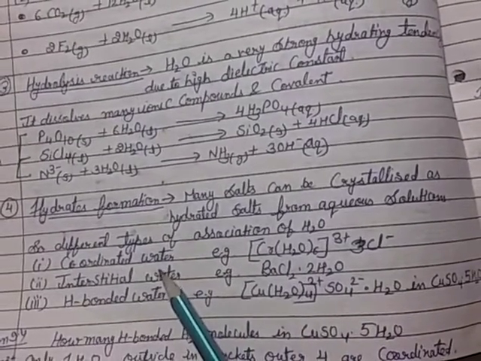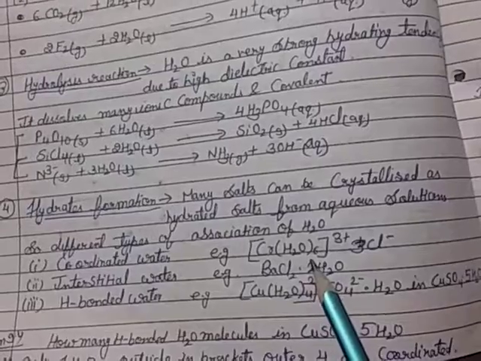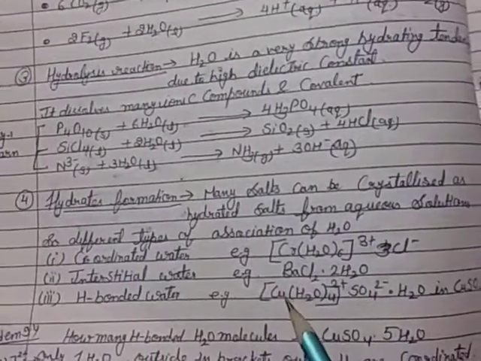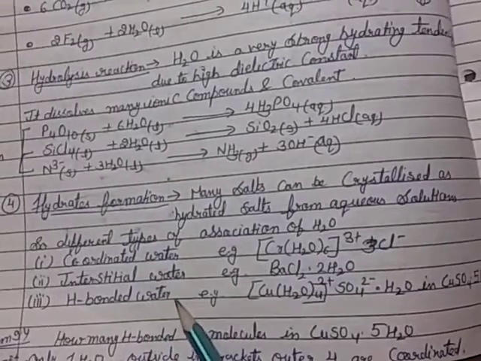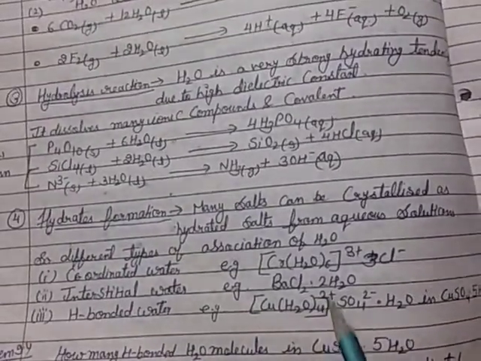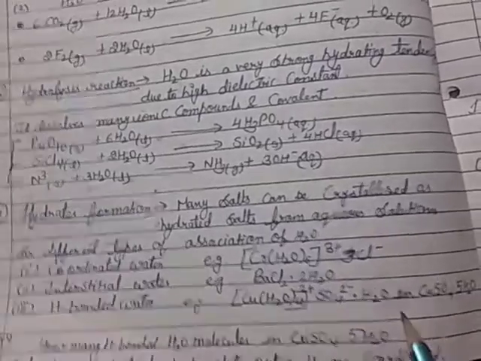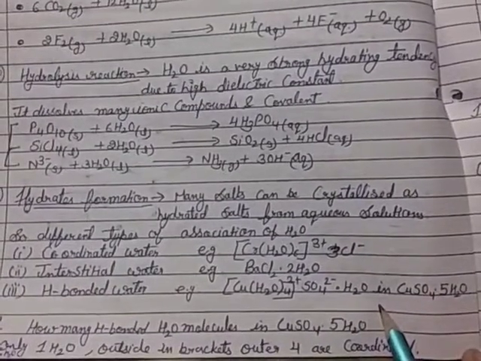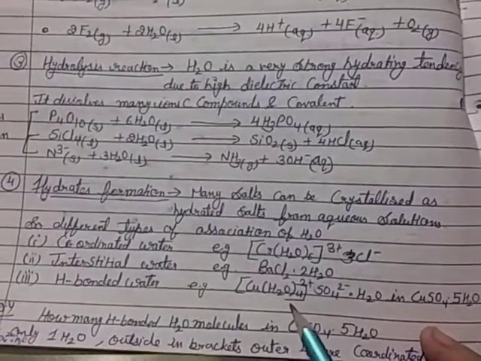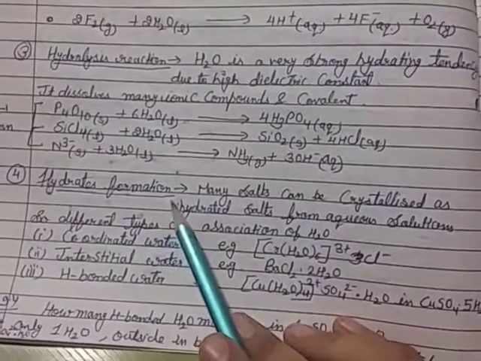First is coordinated water, see, Cr(H2O)6 3 plus Cl minus. Then the second one, interstitial water, barium chloride dot 2H2O. And third is hydrogen bonded water, Cu(H2O)4 2 plus SO4 2 minus dot H2O in copper sulfate dot 5 H2O. So there are three types of category according to hydrate formation.